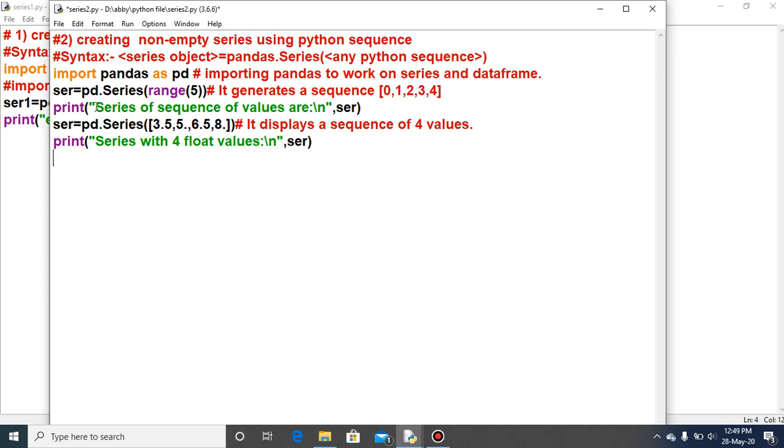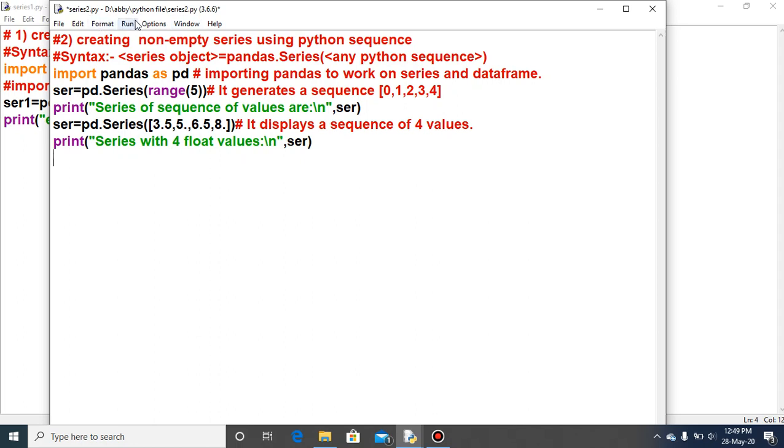The first output will be "series of sequence of values", and here "series with 4 float values". Whatever message or string you want to display, you can give it under the double quotes of the print function, and then after that you take the output for that particular variable. In this case the object is ser, that is the series one. So there are two outputs.